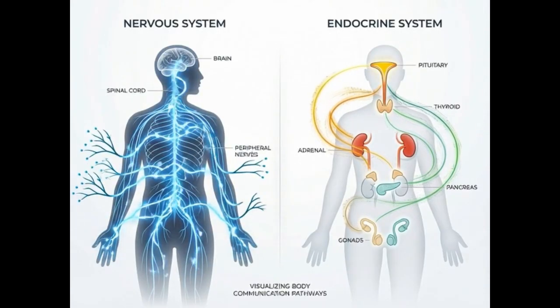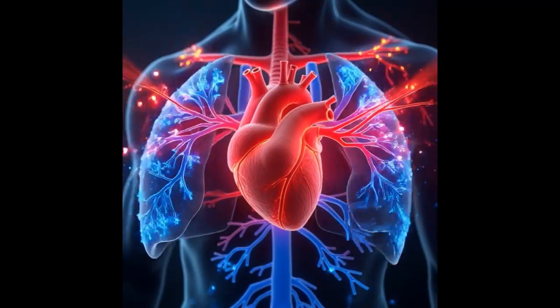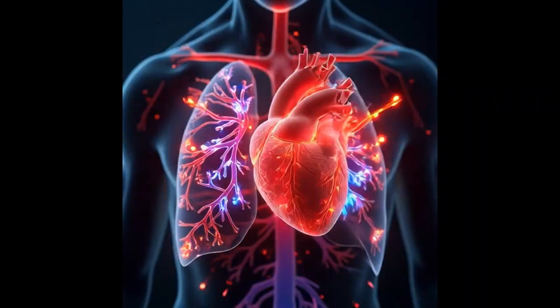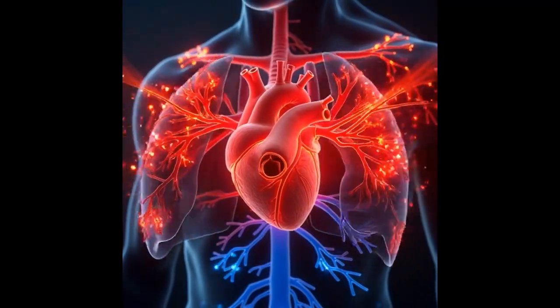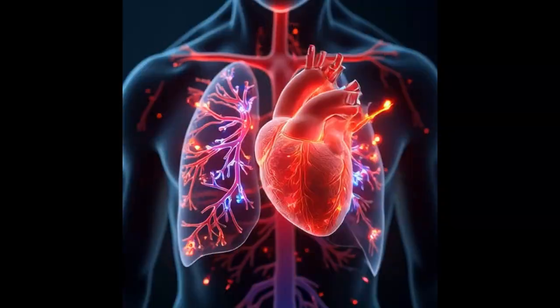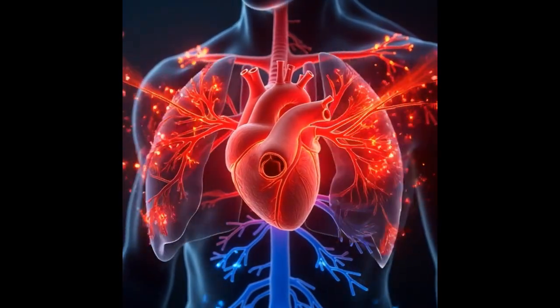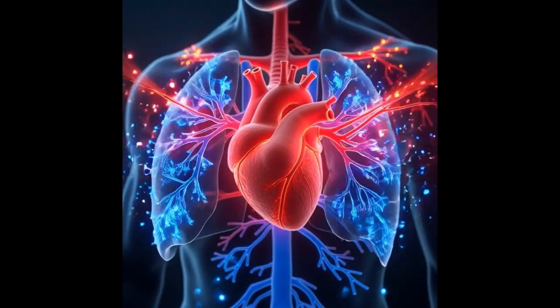Lesson 5.4. Cardiovascular and respiratory systems. Oxygen in, carbon dioxide out. Every cell in your body depends on oxygen. The cardiovascular system and respiratory system work together to supply oxygen and remove waste gases. The respiratory system brings oxygen into the lungs and removes carbon dioxide.